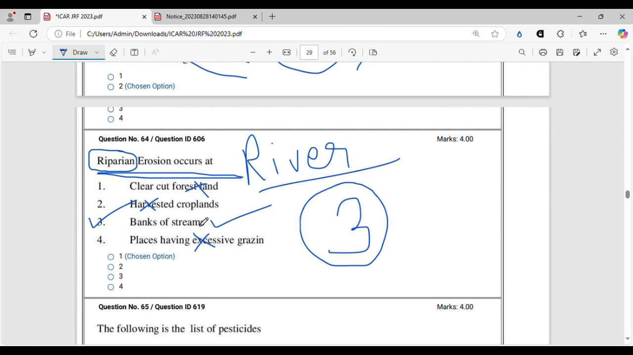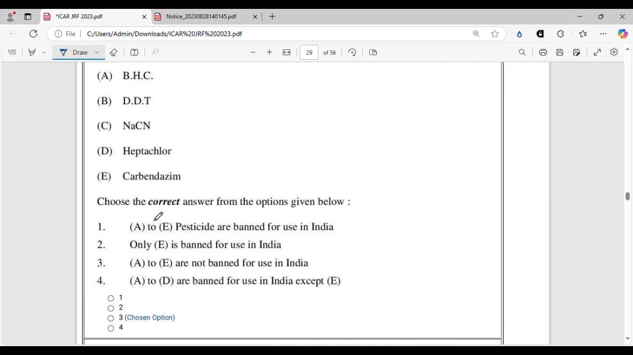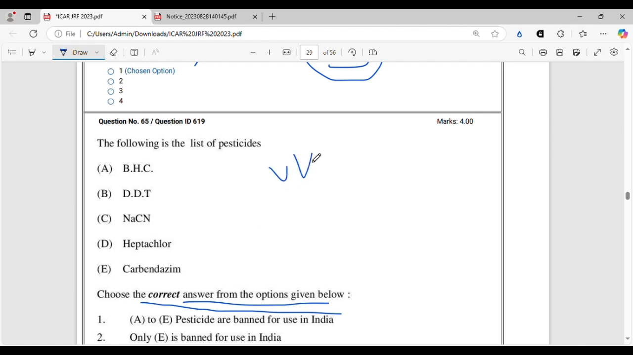All right. The following is a list of pesticides. Choose the correct option from the options given below. These kinds of questions are very, very important and very common nowadays in JRF and SRF, all types of examinations. For this, you have to be very thorough with the recent development of the pesticides in India. You can only find this news if you are thorough with your current affairs and if you are closely following the pesticide industry of the country, that which pesticide is getting banned by the government, which pesticide is getting regulated by the government.